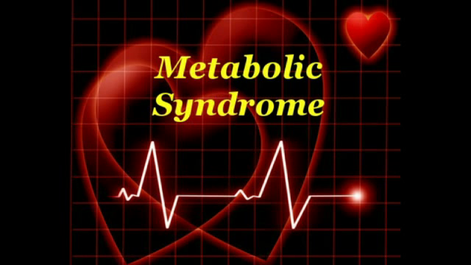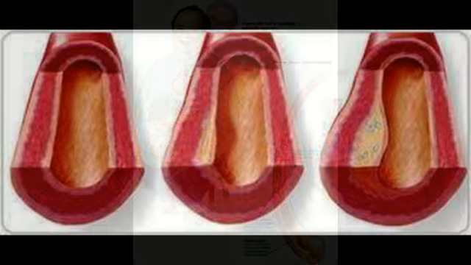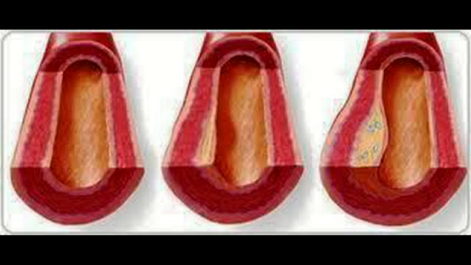Metabolic syndrome. What is metabolic syndrome and why are we talking about it? Metabolic syndrome is a cluster of specific risk factors. When we have 3 or more of these health conditions, the risk factors, it indicates an increased chance of developing cardiac complications like coronary artery disease, heart attack, stroke, or diabetes. You may also hear this cluster of conditions called other names, including Syndrome X or dysmetabolic syndrome.